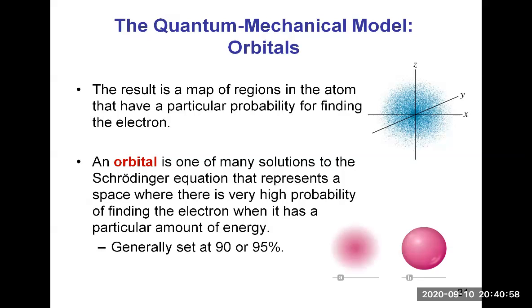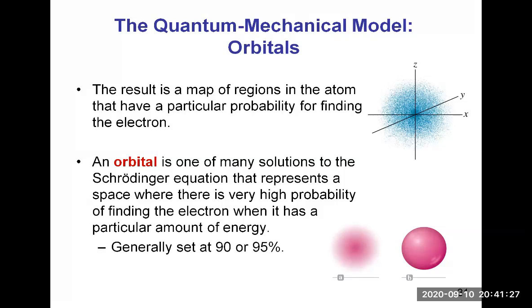Figure A here is the same as the first figure. It's a density plot, but it's smoother. Figure B is the orbital that corresponds to the envelope that encompasses the region where you have 90 or 95% chances of finding the electron.